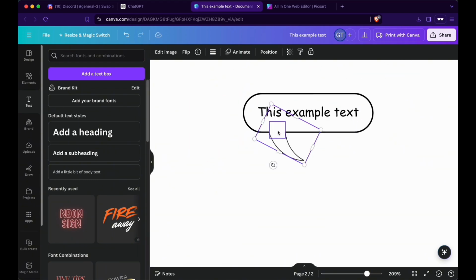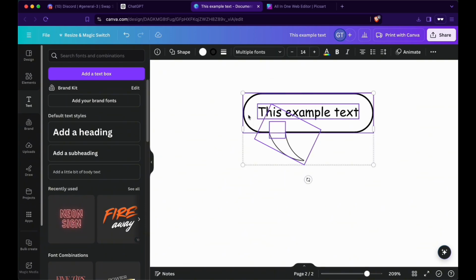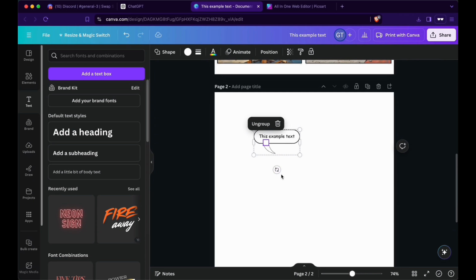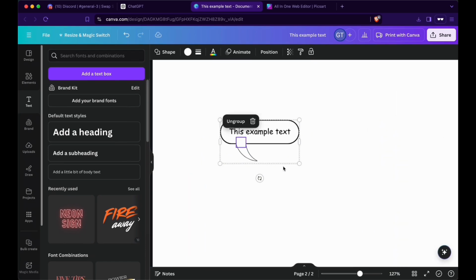Next, what I would advise you to do is select everything. So begin with the first item, hold Shift, select the next, then the text, and then this. When you let go of Shift, you have this group option. Now when you move it around, it goes around together. So that's how you create a speech bubble.